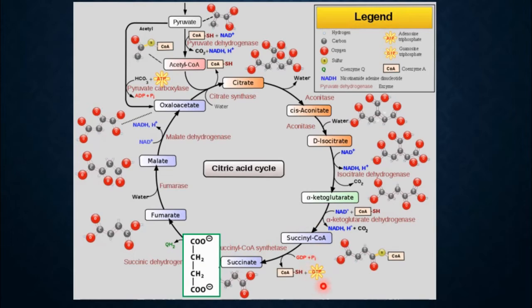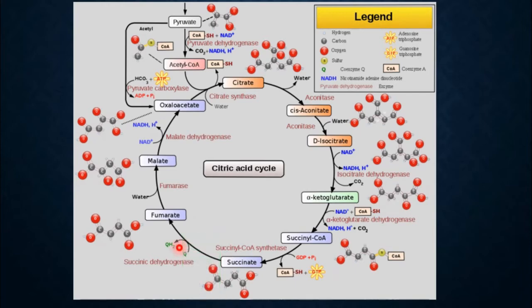Here you are seeing energy being formed, but it is not through ATP. It is called GTP. GTP is guanosine triphosphate. Like adenosine, it is guanosine. It is also a molecule that produces energy. It also has 3 phosphate bonds. Breaking the bond will also produce energy. Okay, now we have succinate, which is a 4-carbon compound.